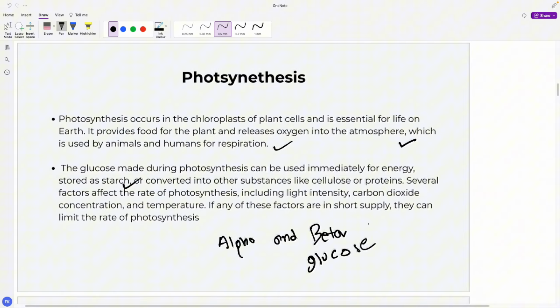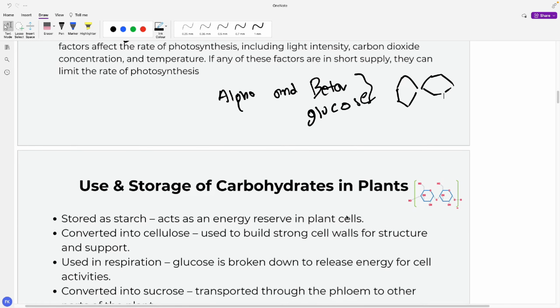So what is the function of beta glucose? Beta glucose forms a ring structure to form cellulose, right? Alpha glucose is used by the cell for other purposes. Beta glucose is used by the cell to manufacture cellulose, right? And oxygen is needed for us for respiration.